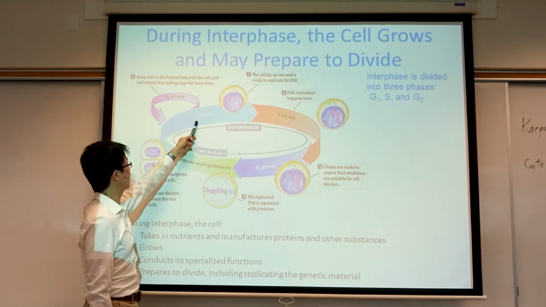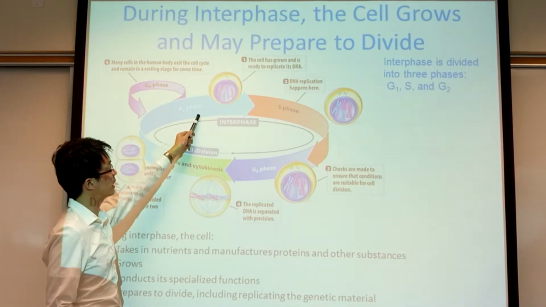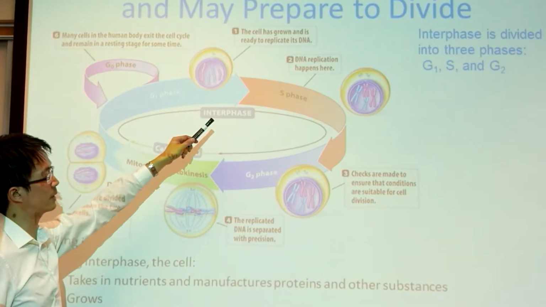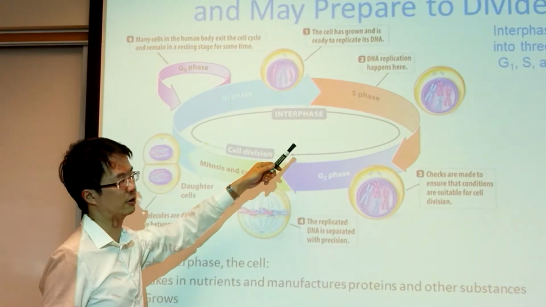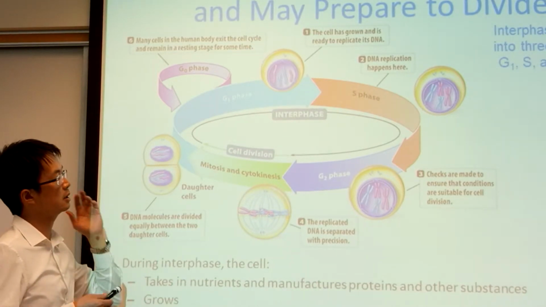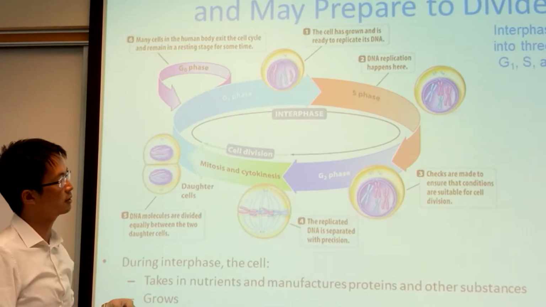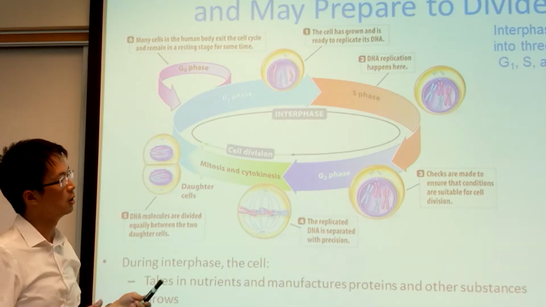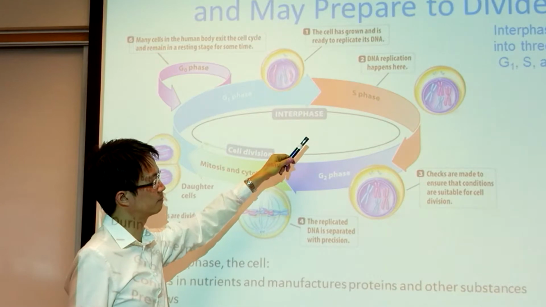So in G1 phase, the cells are growing and they are getting ready to replicate DNA. In S phase, DNA replication occurs. S stands for synthesis. During this phase, the DNA makes itself, synthesizes itself, so it's like replication. G1 phase, G may stand for growth, the first growth phase. And then in the S phase, DNA replicates.